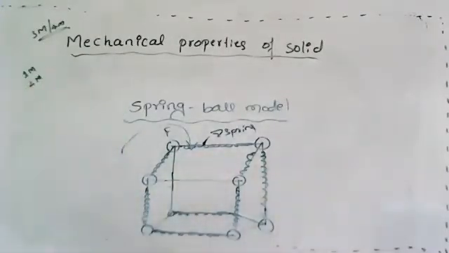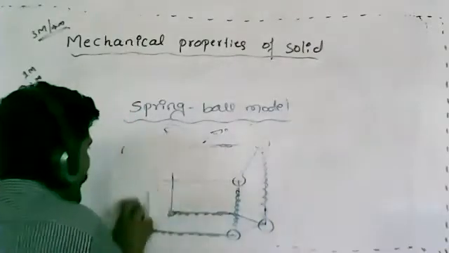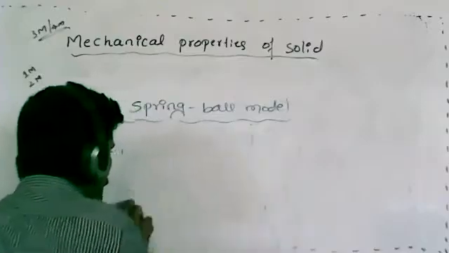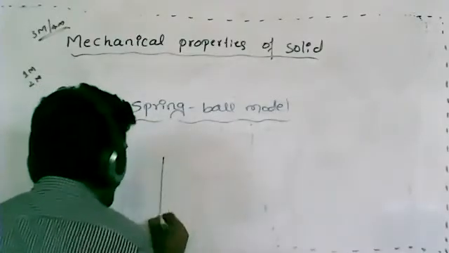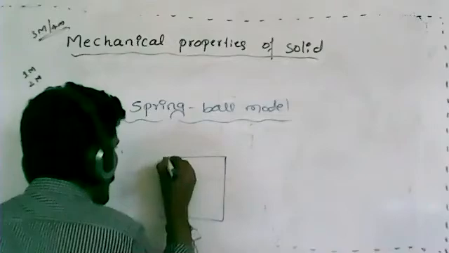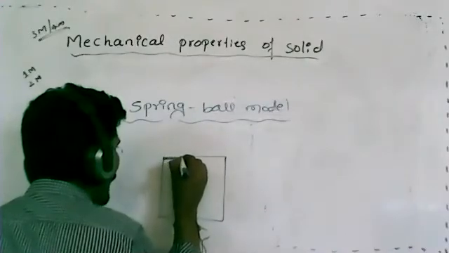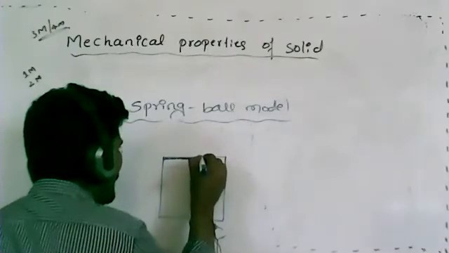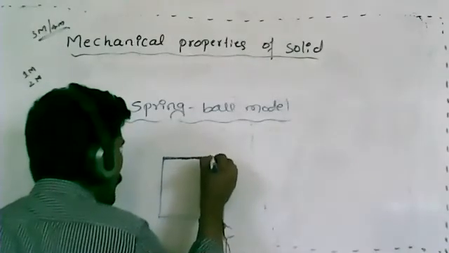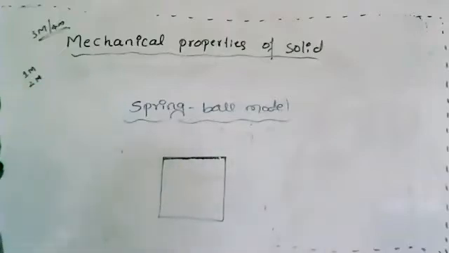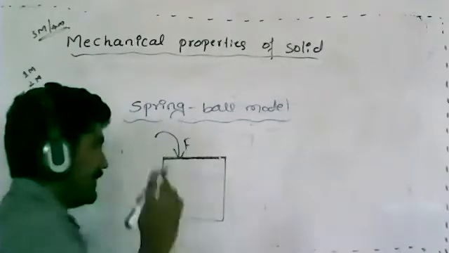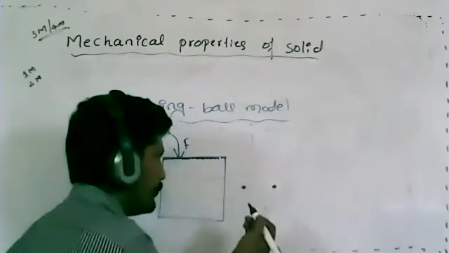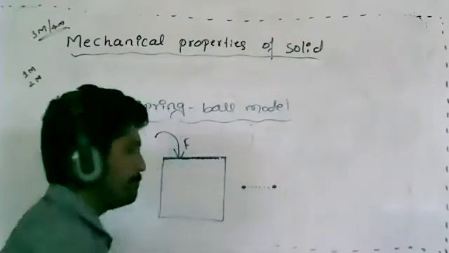How is it? Let's see. For example, consider any solid material which is made up of a number of molecules or atoms, tightly bound in this way. Once I apply a force, the interatomic distance, or molecular distance between two molecules, will change.